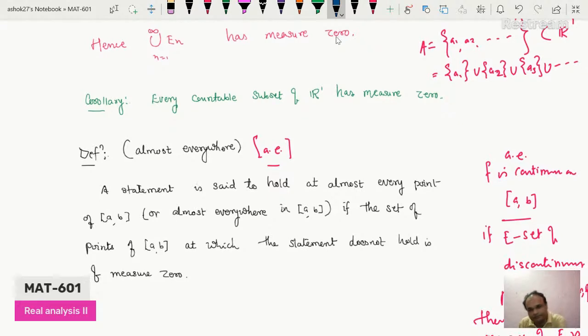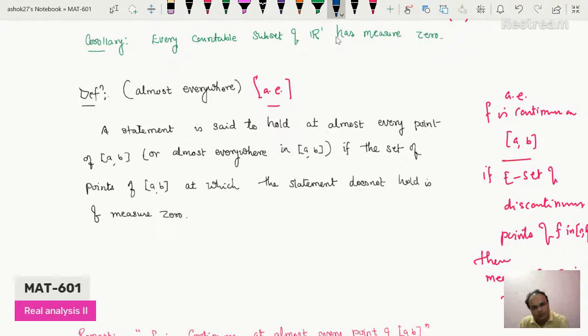That is, suppose you consider f is a continuous function on the closed interval AB, and E is the set of discontinuous points of f in the closed interval AB, then the measure of E should be 0. So in that case, we can say that f is almost everywhere continuous on the closed interval AB. Means the points at which this statement does not hold, that set of points should have measure 0.